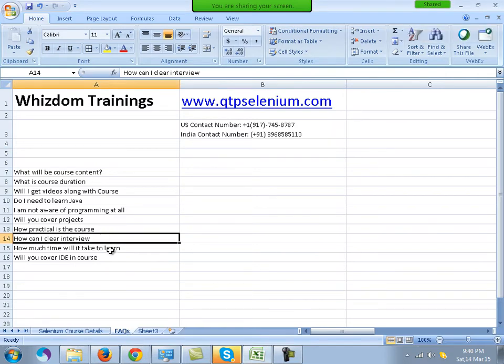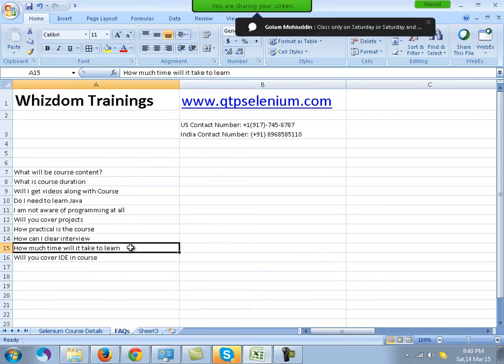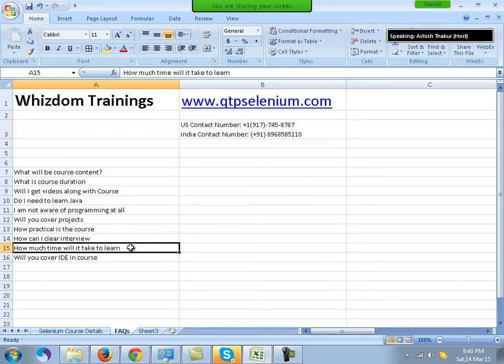Okay, how much time will it take to learn this tool? Learning this tool is very easy, but it takes around 2 months. There is no magic wand. You can learn it in 15 days as well, but to learn it to a level where you can clear an interview, it takes around 2 months very easily. To become an expert it takes time.